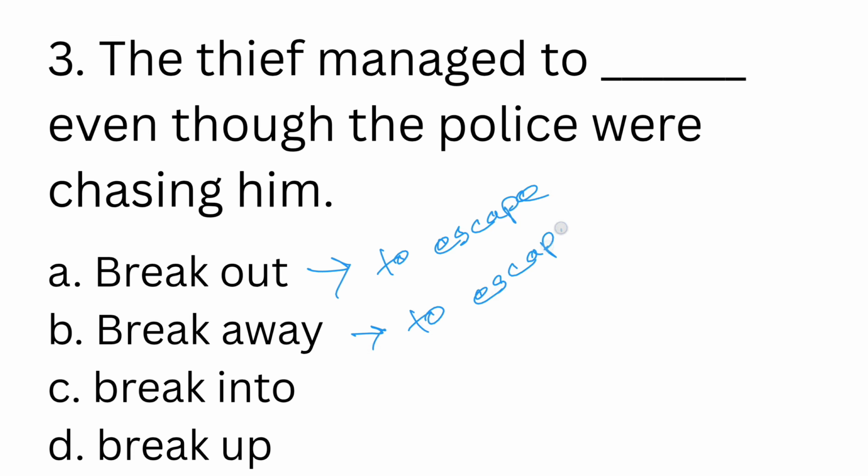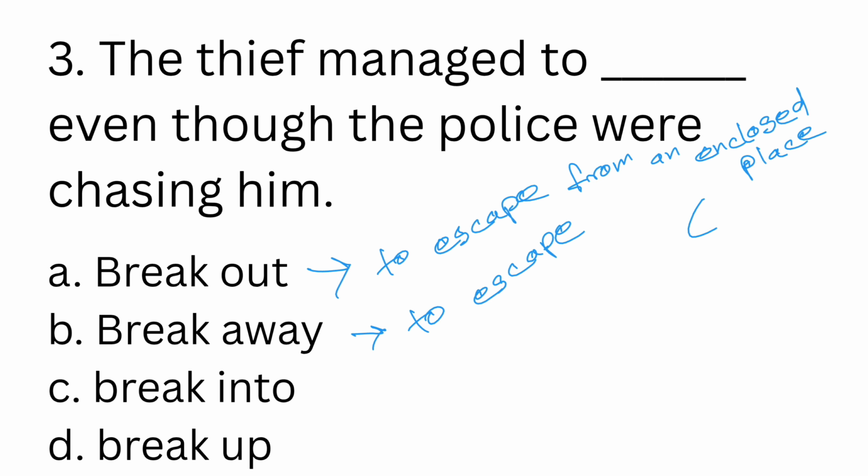Now you would say, what is the correct answer? You have to understand the context here. I've explained to you already that the context is that the thief has already escaped. Since he has already escaped, the police are on the chase. The police are in pursuit of the thief. Now break out means to escape from an enclosed space, an enclosed place.